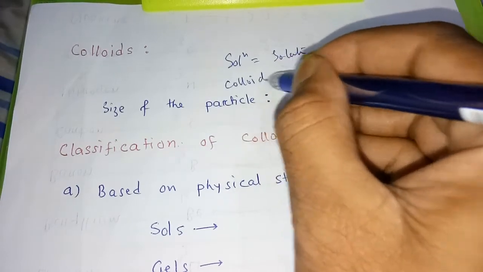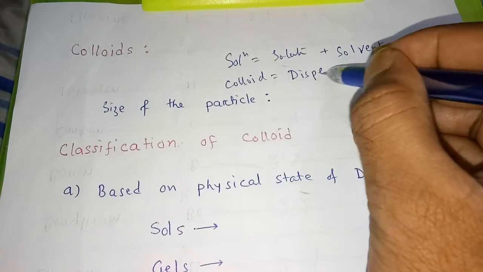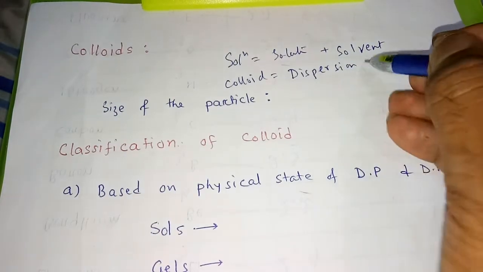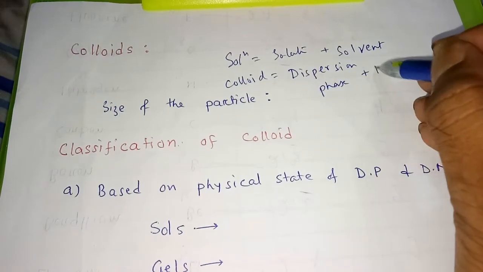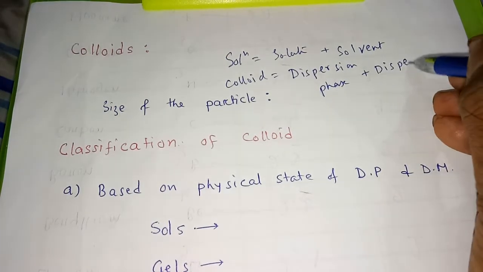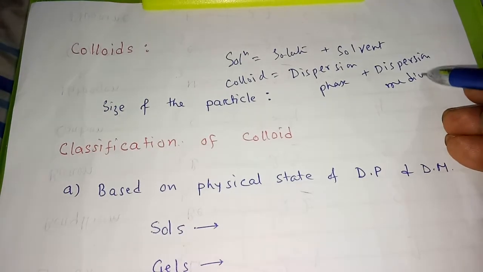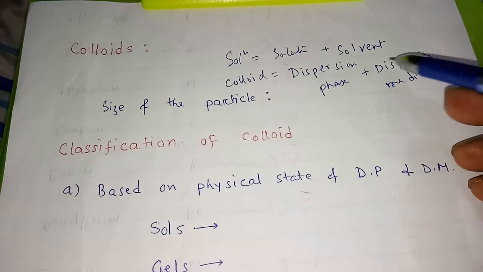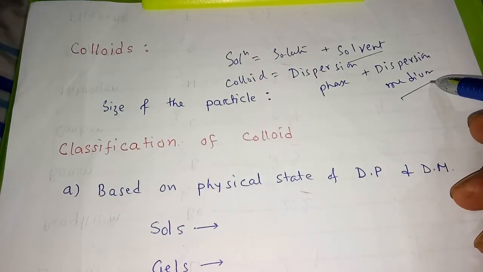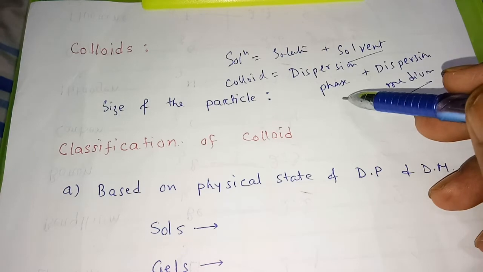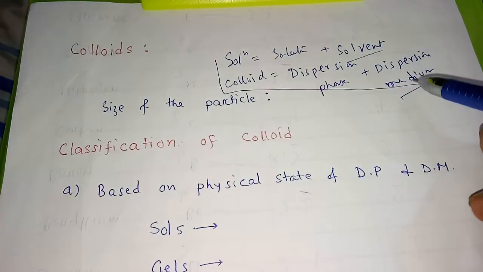In a colloid we have dispersion phase plus dispersion medium. Solvent remains more in a solution, dispersion medium remains more in a colloid, and dispersion phase remains less. So this part you remember.